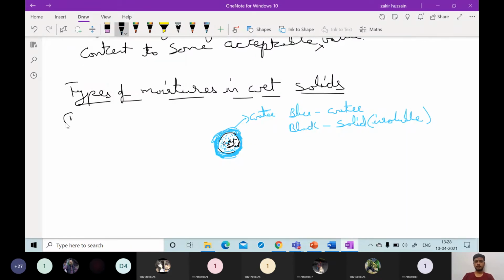Moisture contents are there. First we will define the total moisture content. Let us say the total moisture content is denoted by Xt.